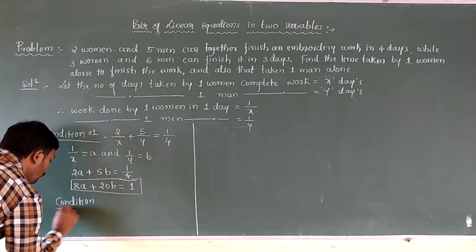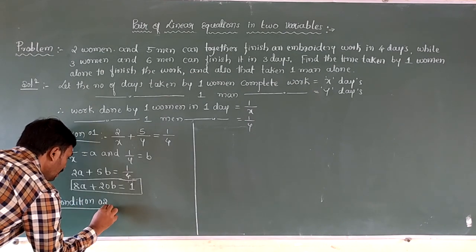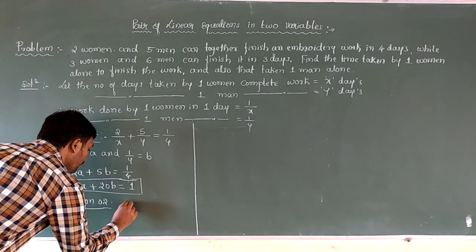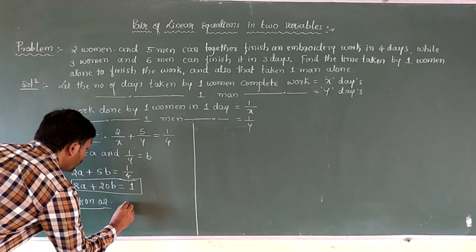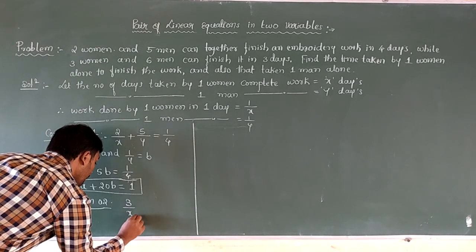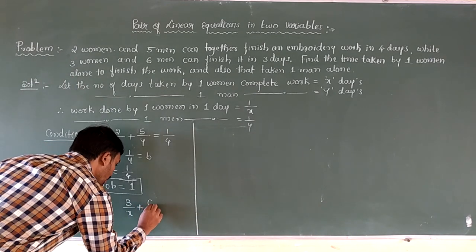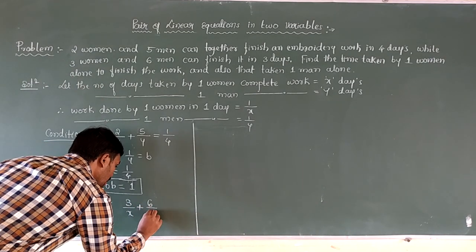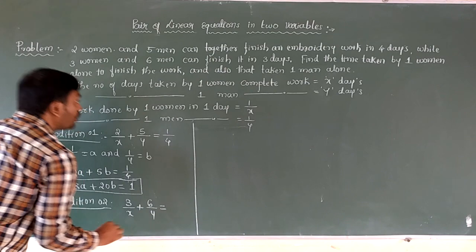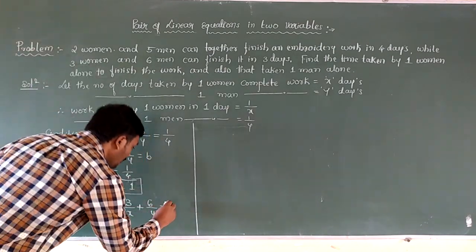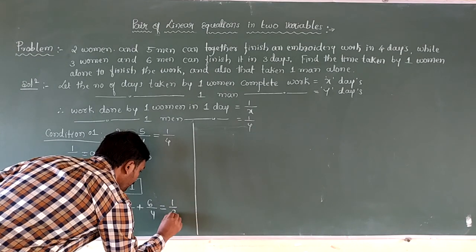In condition number 2, we need to calculate one woman's work. So one woman's work becomes 3 divided by x, together means plus 6 men. 6 men means we need to calculate only one man's work. So 6 divided by y, together they are going to take 3 days. Out of 3 days we have to calculate only 1 day's work. So it becomes 1 by 3.